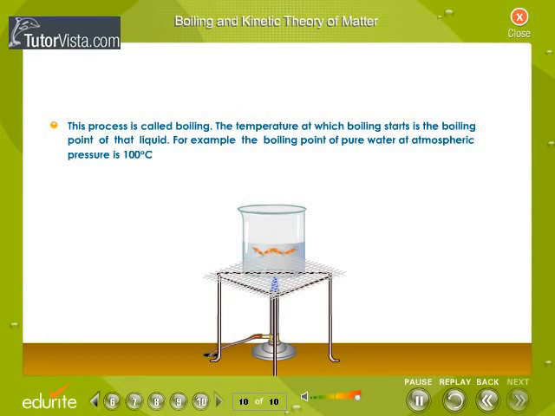When the temperature is raised, more particles leave the surface. This is the temperature at which boiling starts. This is the boiling point of that liquid. At this temperature, only change of state takes place and the temperature of the liquid does not increase till all of it is converted to the vapor state. The arrows between molecules show the attractive force existing between them.